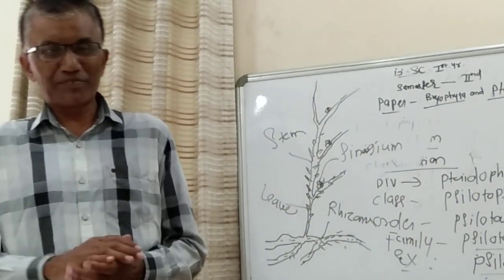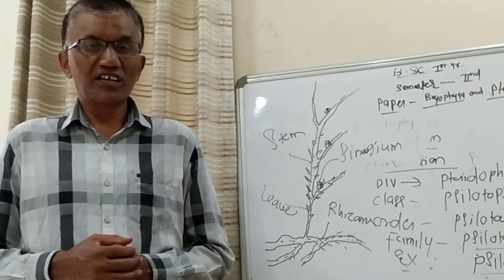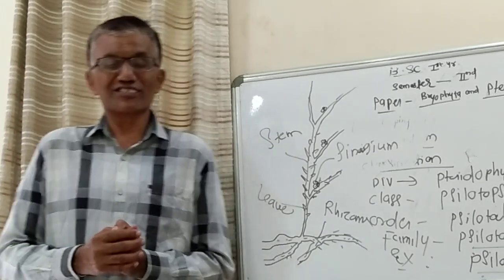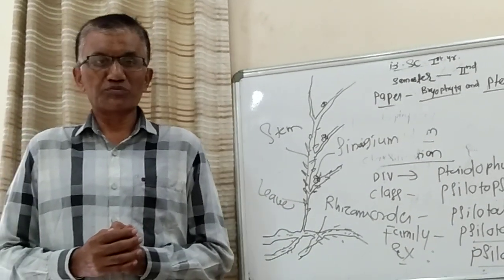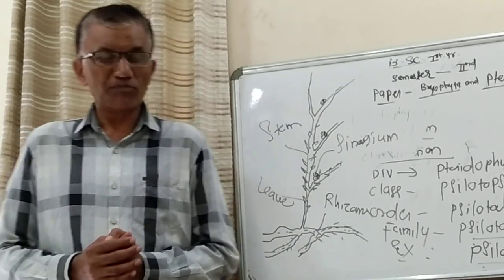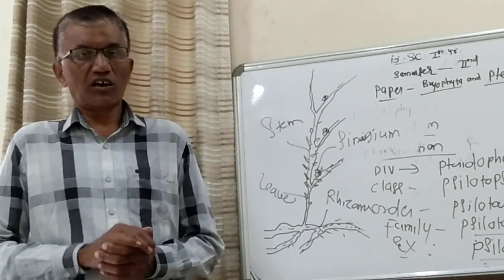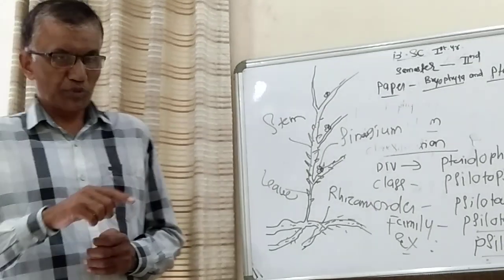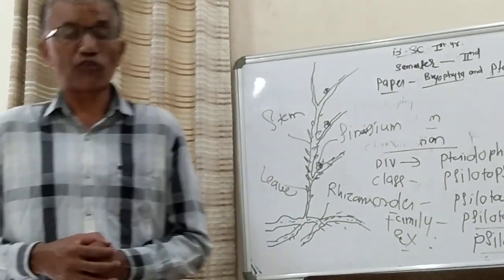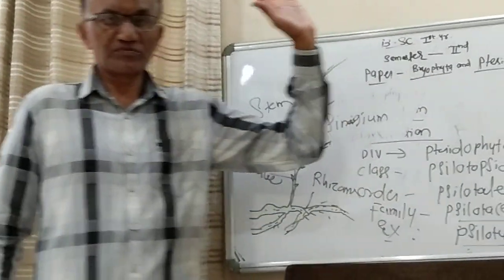It may be sclerenchymatous, collenchymatous, or parenchymatous, depending upon the xerophytic nature of that particular plant. If it is more xerophytic, most of the layers of the cortex are made up of sclerenchyma, collenchyma, or parenchyma. Below the cortex there is the endodermis, and in that there is a presence of different types of steles in case of Pteridophyta.